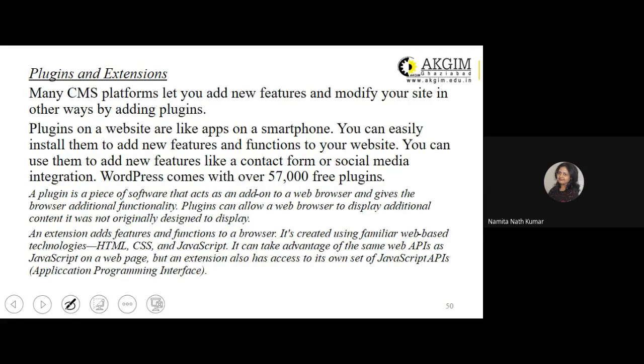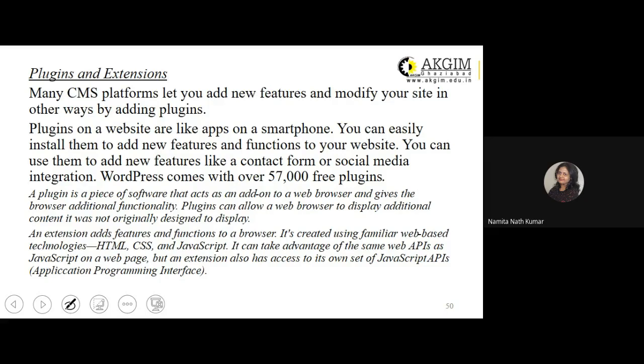So you as a website designer or website owner would like to add these plugins and extensions to provide extra features to your websites. Many CMS platforms let you add new features and modify your site in other ways by adding plugins. You can easily install them to add new features and functions to your website.